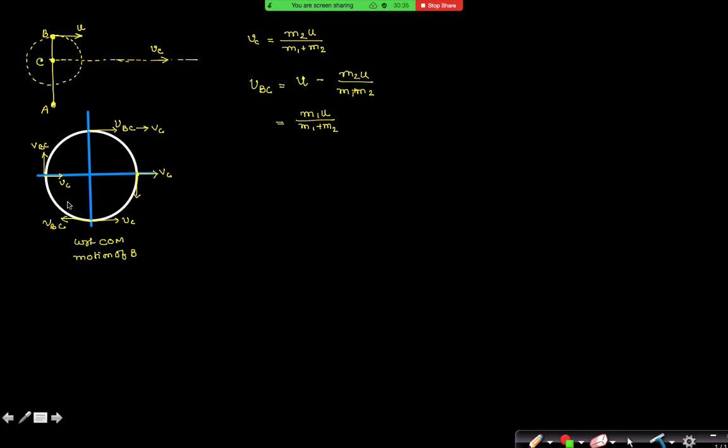Can you understand this motion? When you have added this VC with VBC, what you will get? The resultant velocity will give you the velocity of particle B with respect to ground.